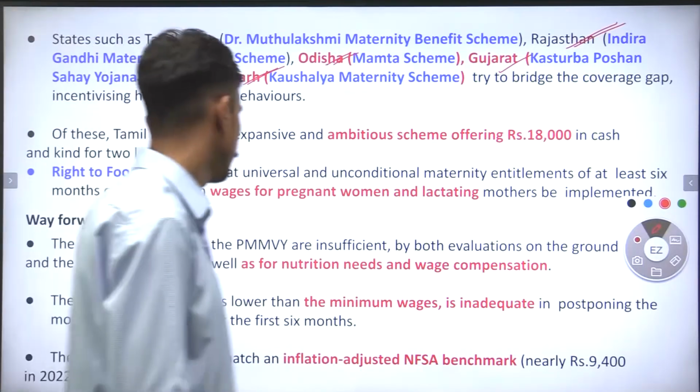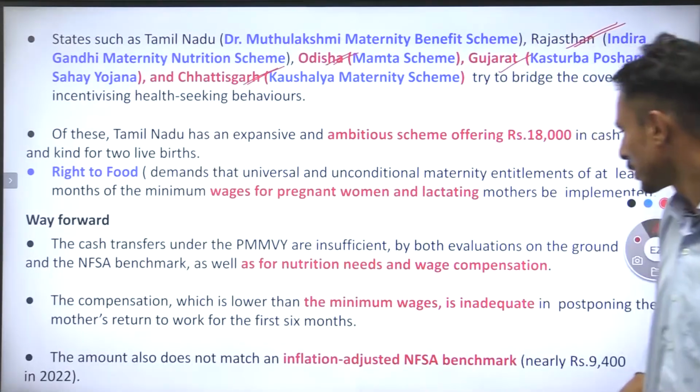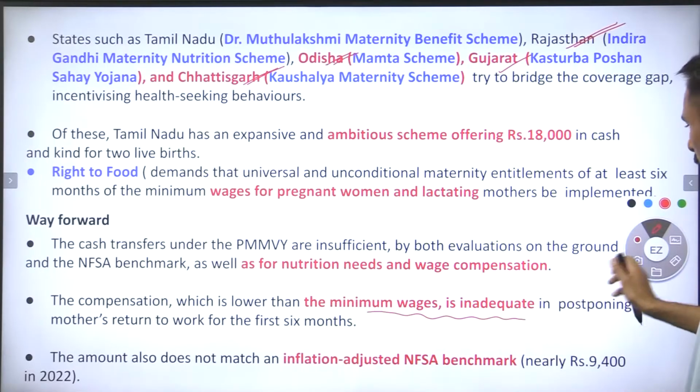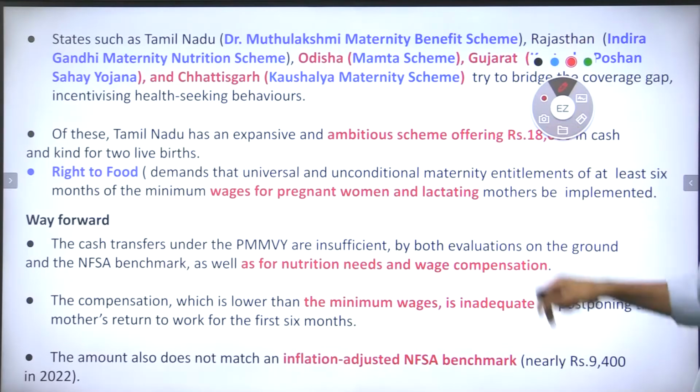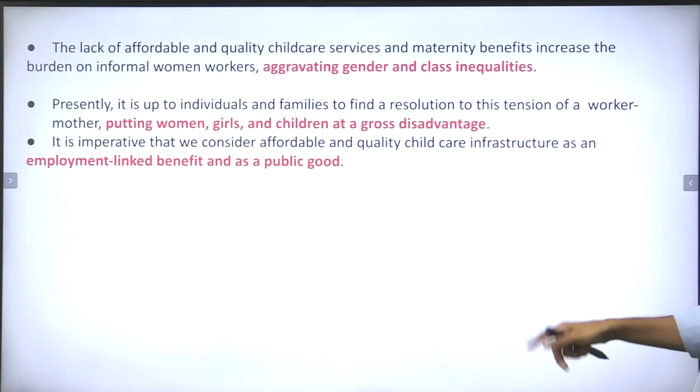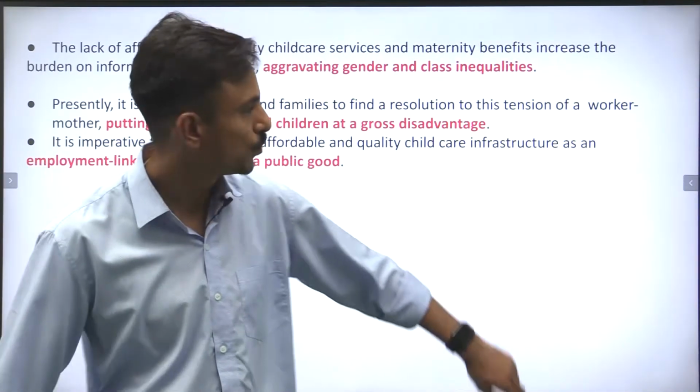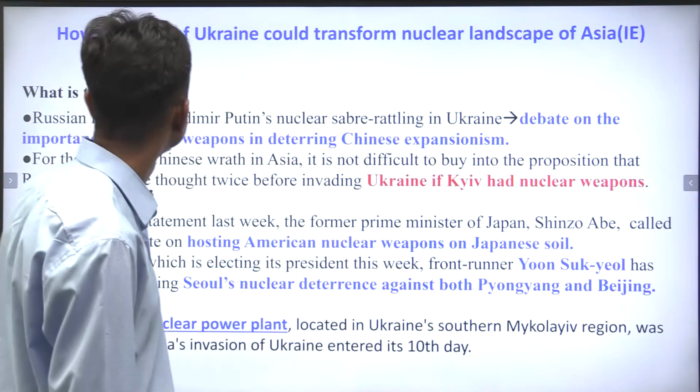Right, in this sense, the minimum wages are inadequate, and definitely this area needs to be explored. I hope we are clear with this article. Right. Let us move to the next article.